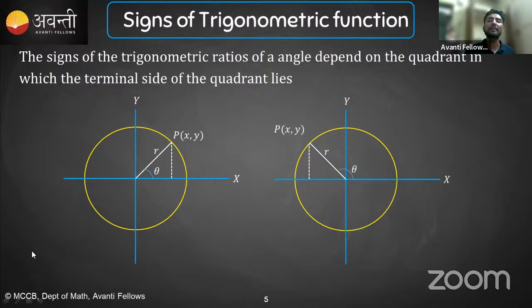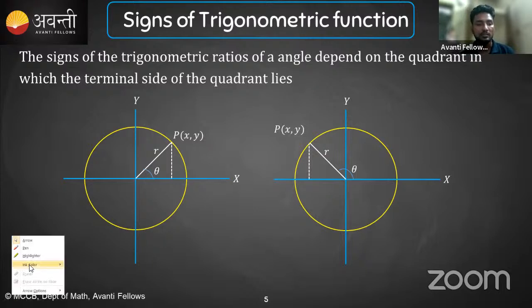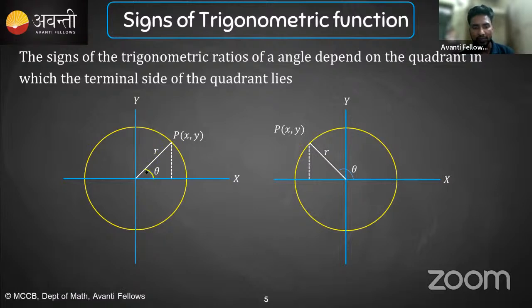So the sign of trigonometric ratios of an angle depends on the quadrant in which the terminal side of the angle lies. Okay, means what? Suppose we take this line, and this is making an angle theta. So suppose this is the initial side, and this is the terminal side. Now you can see this angle is theta. And you can also see that if I take the x-axis and y-axis, I hope you already know about these things.